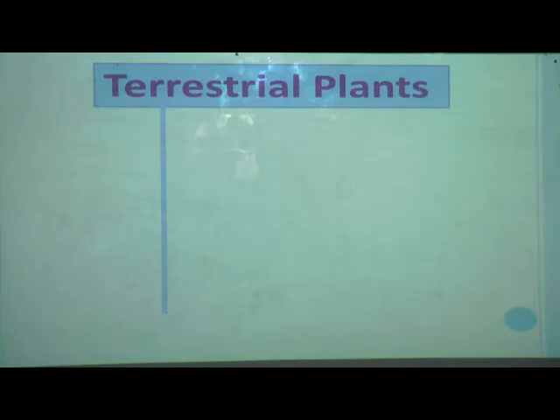There are 4 types of terrestrial plants. Why are there these 4 types? Because of the condition in which they grow. The first type we have seen is the plants in the desert. Now I want examples of plants that grow in the desert. Yes students, try to give an answer. This is a very interesting lesson, and you are listening very carefully. Yes, cactus and mesquite bush, which is also called kicker or bubble, are examples of desert plants.